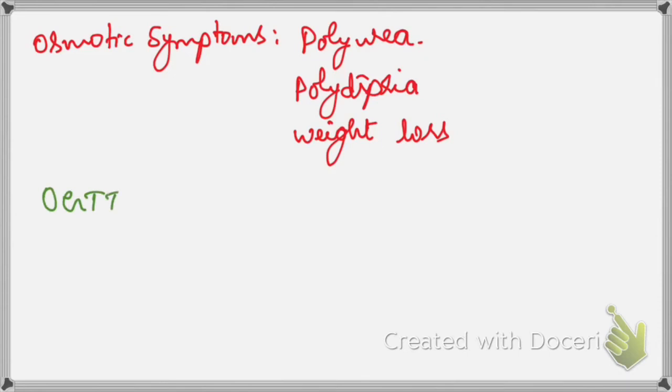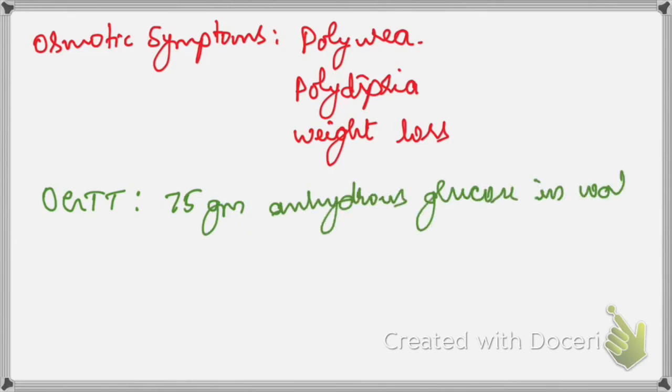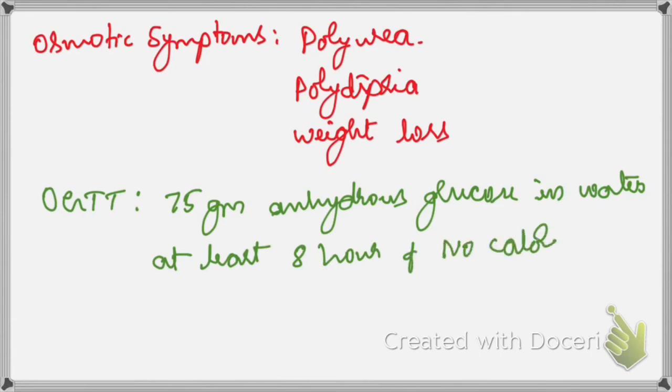Okay, so what is this oral glucose challenge test? This is the standard one. What we normally practice is giving a 2-hour postprandial, but ideally when you want to diagnose diabetes for the first time, the 2-hour post glucose challenge test is the standard method. It is an oral glucose tolerance test following 75 gram of anhydrous glucose, which is given with water, after at least 8 hours of no caloric intake. So 75 gram and 8 hours of no caloric intake are very important.